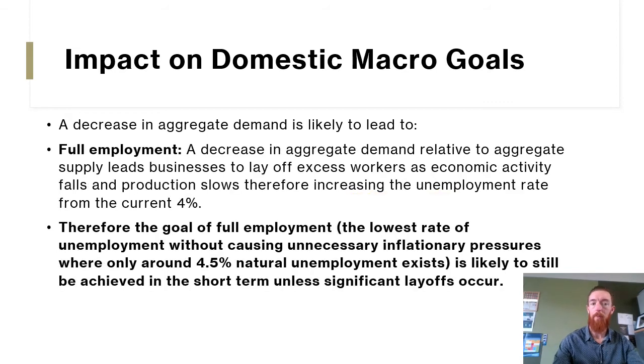Then when we look at full employment, a decrease in aggregate demand relative to aggregate supply leads businesses to lay off excess workers as economic activity falls and production slows, therefore increasing the unemployment rate from the current 4%. That's just theoretically how it should work.